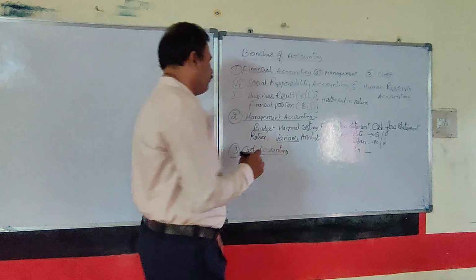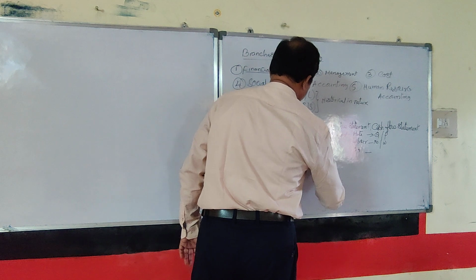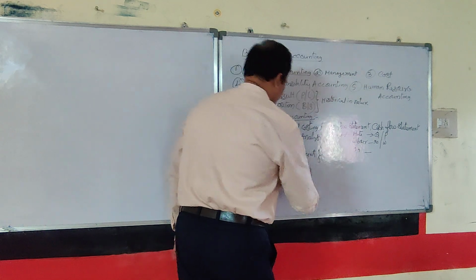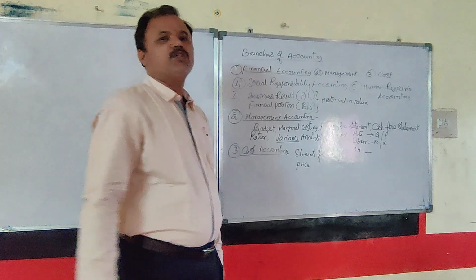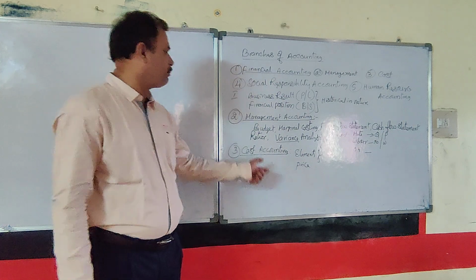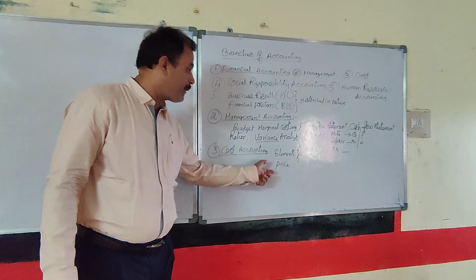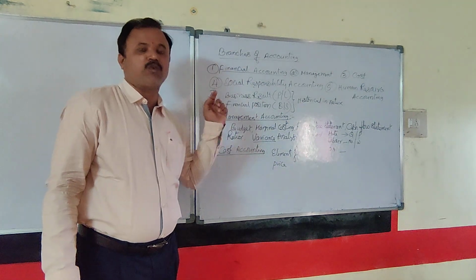So various elements of cost and price can be decided with the help of cost accounting, and the price of the good is also fixed with the help of cost accounting.